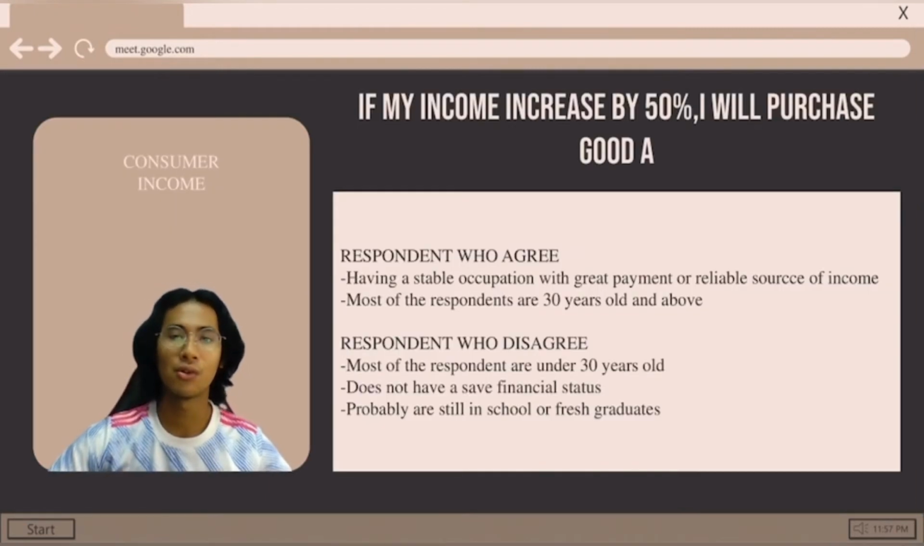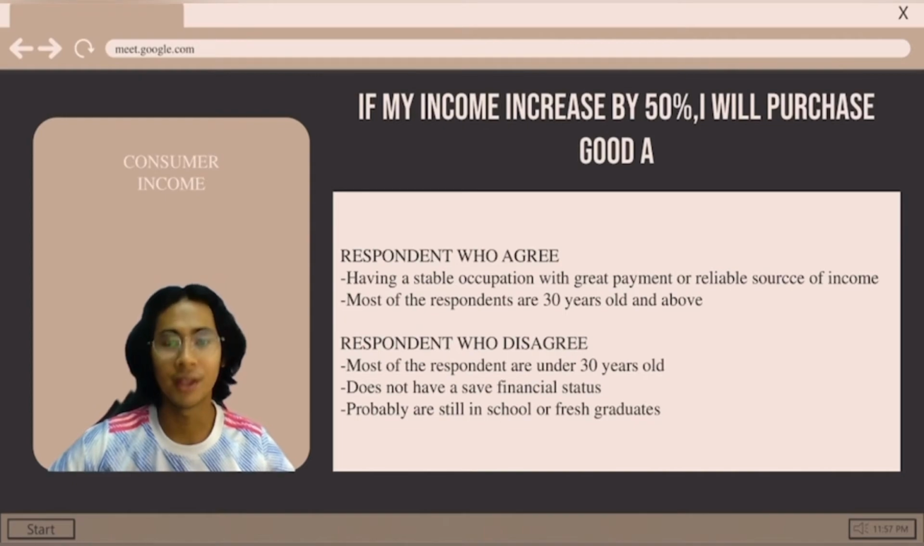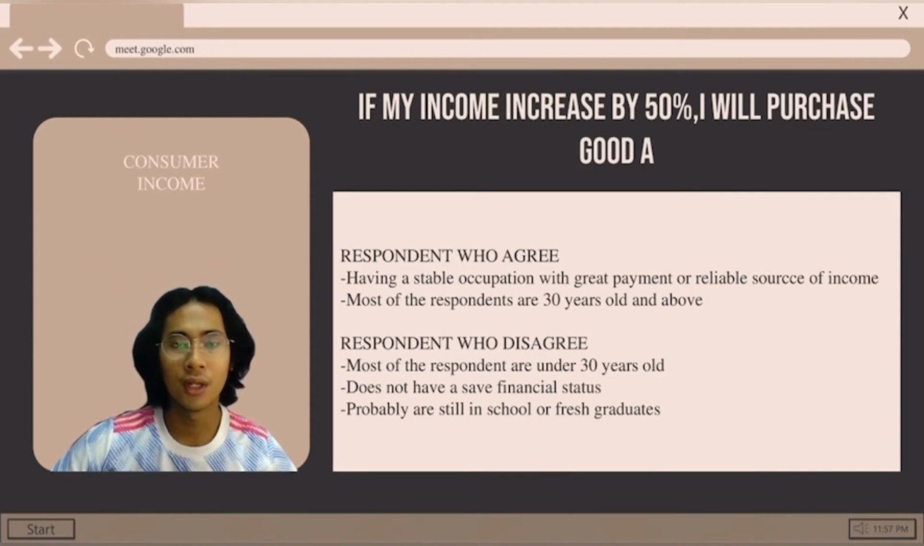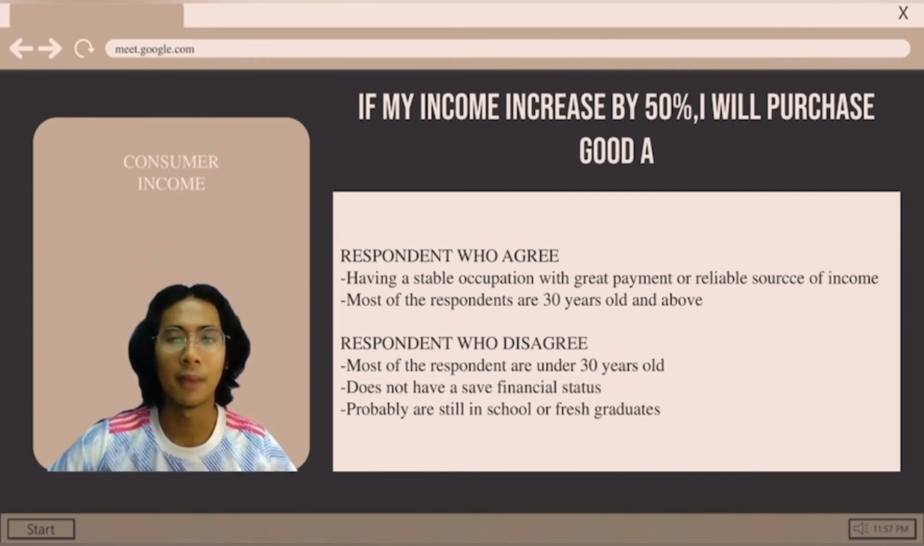Okay, so for the first one, which is the consumer income, the question is, if my income increased by 50%, I will purchase good A. Based on the respondents who agree, we can clearly say that they have a stable occupation with great payment or a reliable source of income, and most of the respondents are 30 years old and above.